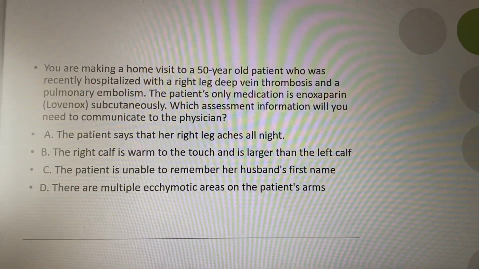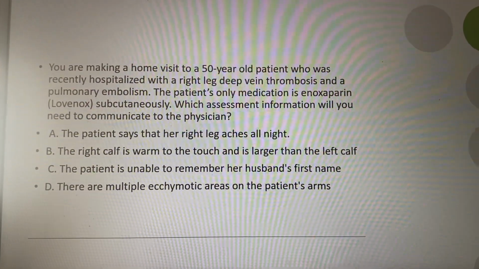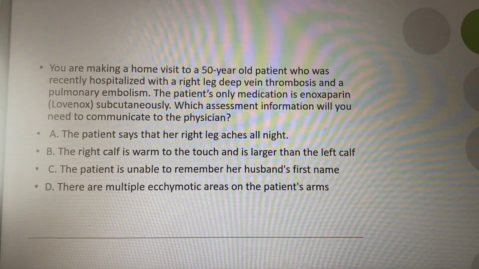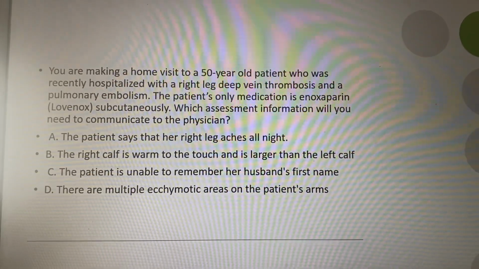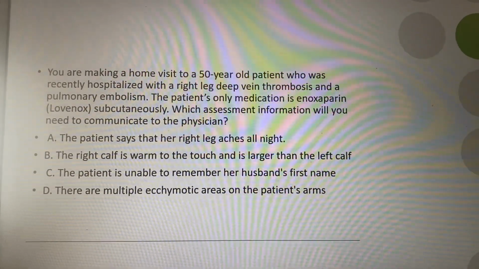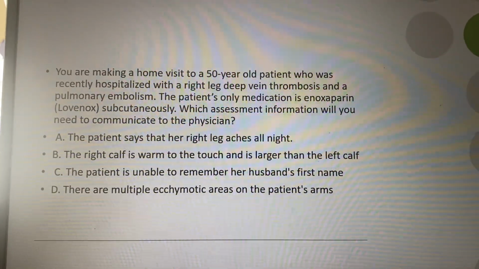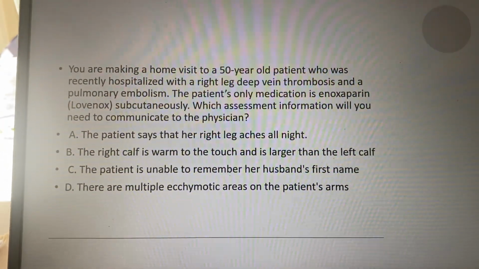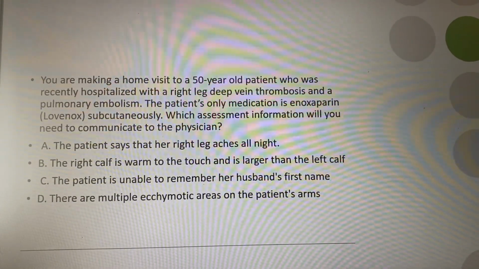So we want to sum this up. We have a 50-year-old client recently hospitalized with right leg deep vein thrombosis and pulmonary embolism. They're only taking Lovenox. Which assessment finding needs to be communicated to the physician, or in this case, it's urgent, right? Usually it's something that is abnormal that needs to be communicated.